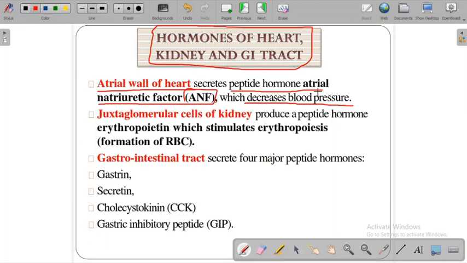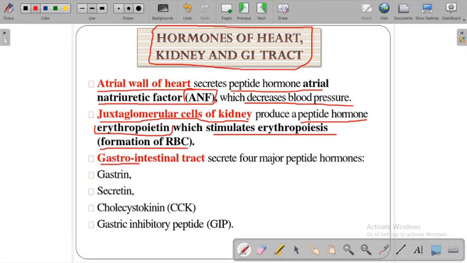Then the next one is the juxtaglomerular cells of the kidney. They produce the peptide hormone called erythropoietin, which stimulates erythropoiesis, that means formation of red blood cells.